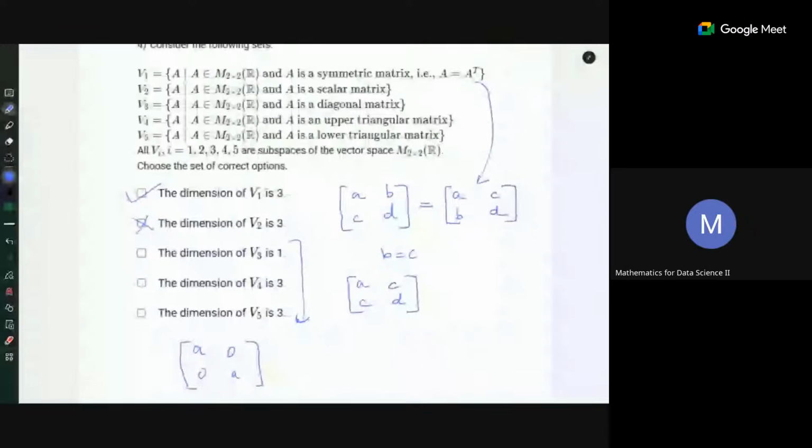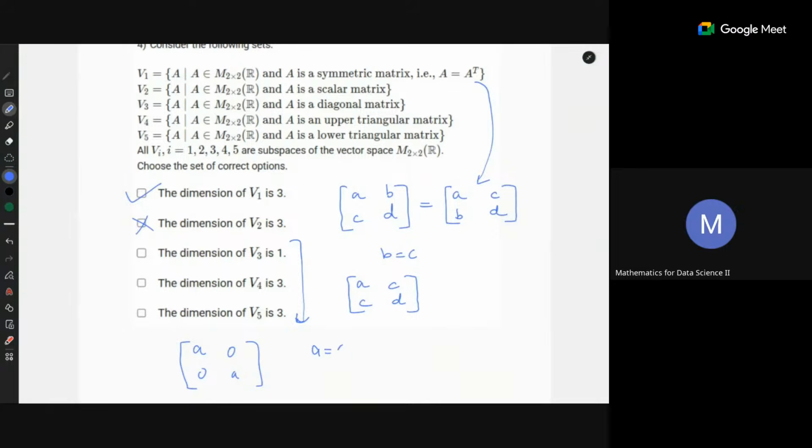Okay. So scalar matrix. What is scalar matrix? It's a diagonal matrix with the diagonal entries same. Off diagonal entries are 0 and diagonal entries are same. That means [[a, 0], [0, a]], right? So now this is the general form of this matrix. Any matrix is going to look like this.